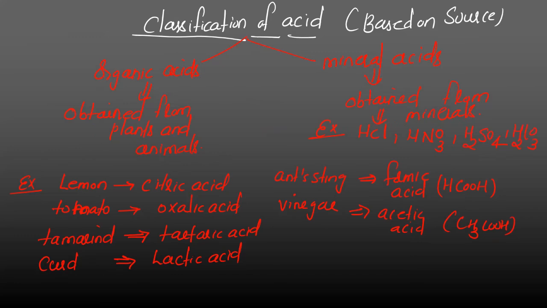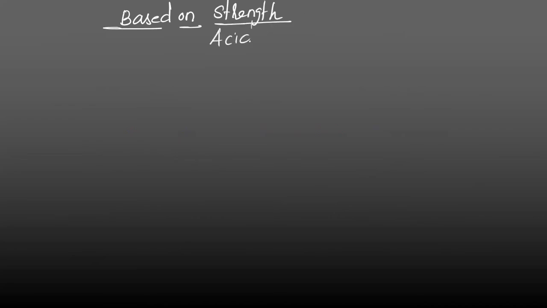Is it clear to everyone? Next we will see classification of acids based on strength. Based on strength, acids can be classified into two types.